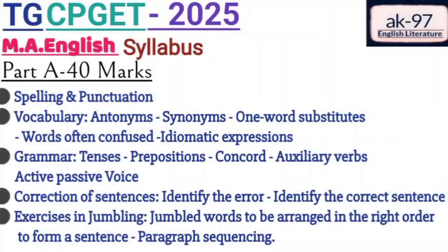And also we can expect a question on modal auxiliary verbs like do, does, did, and can, could, shall, should, may, might, need to be, ought to. These are various modal auxiliary verbs. We can also expect questions on modal auxiliary verbs. And this is all about grammar, which contains tenses, prepositions, concord and auxiliary verbs.